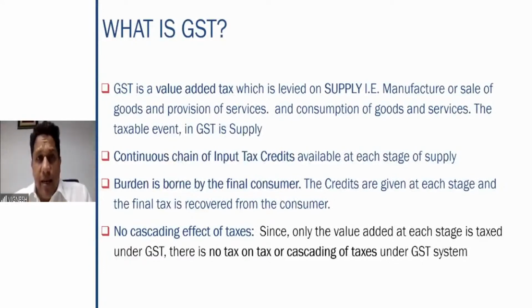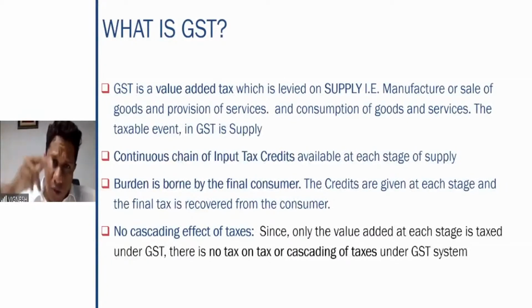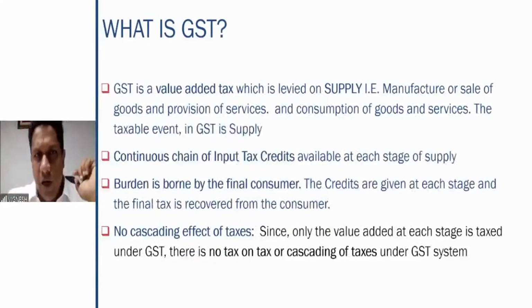So when I say cascading effect, that means there is a tax imposed on another tax, right? First, there is a tax which is levied. Let us take an example prior to GST. The manufacturer was there, excise duty was levied on that. Assuming the cost of manufacture is 100 rupees, excise duty at 10% is 10 rupees, so 110 was the value with excise duty. Now, VAT used to be calculated on 110, not on 100. So therefore, double taxation and cascading effect was prevalent at that point of time.